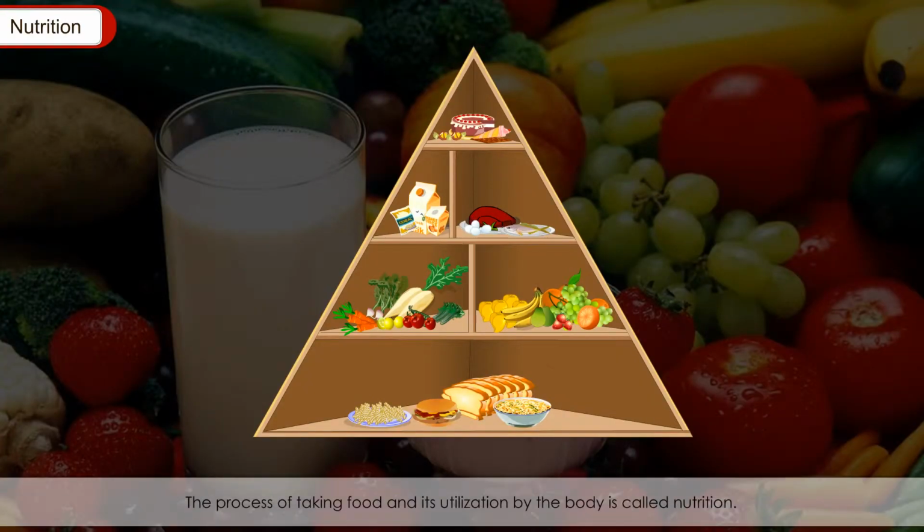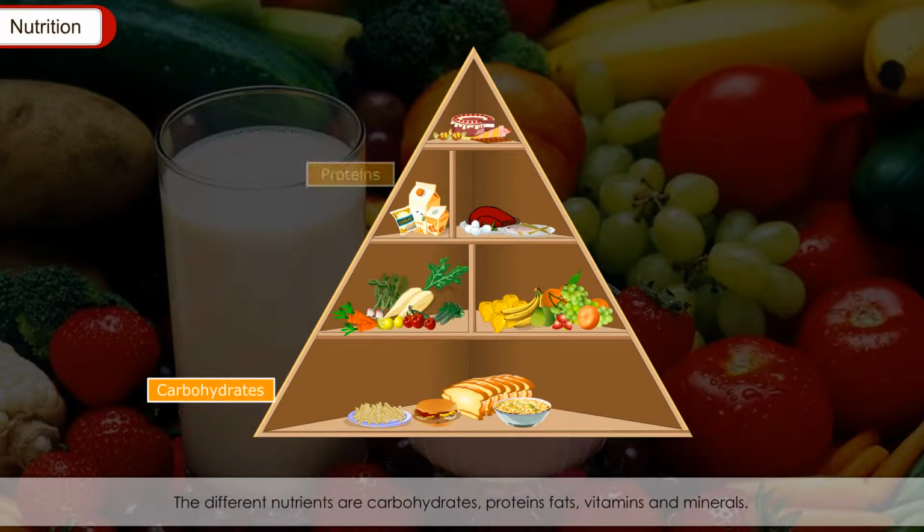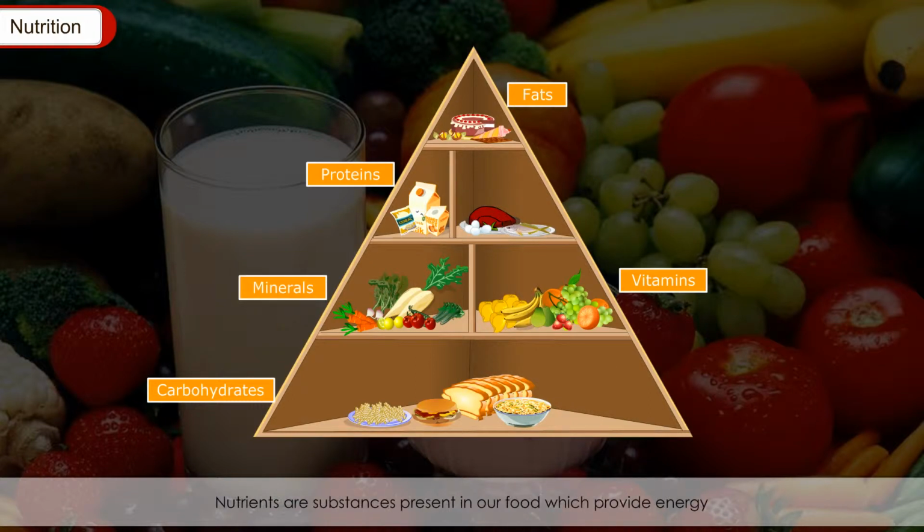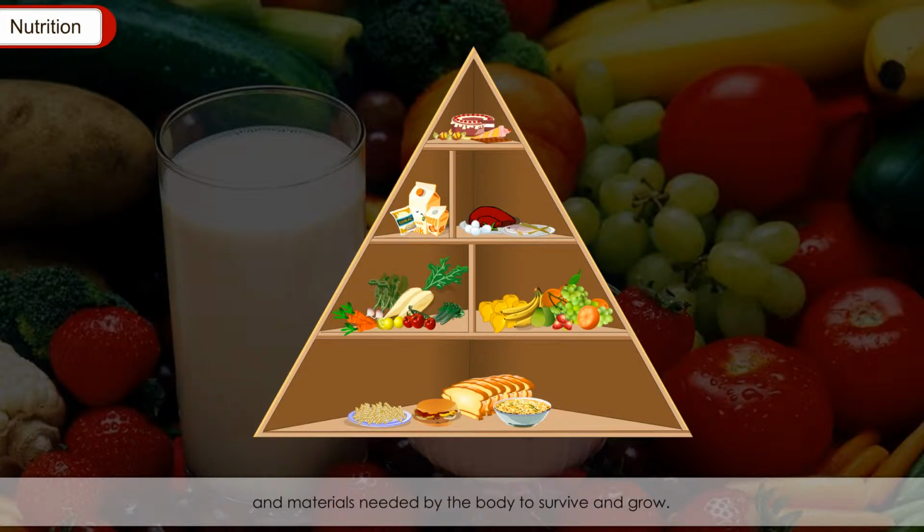Nutrition. The process of taking food and its utilization by the body is called nutrition. The meaning of the word nutrition is to nourish. The different nutrients are carbohydrates, proteins, fats, vitamins, and minerals. Nutrients are substances present in our body which provide energy and materials needed by the body to survive and grow.